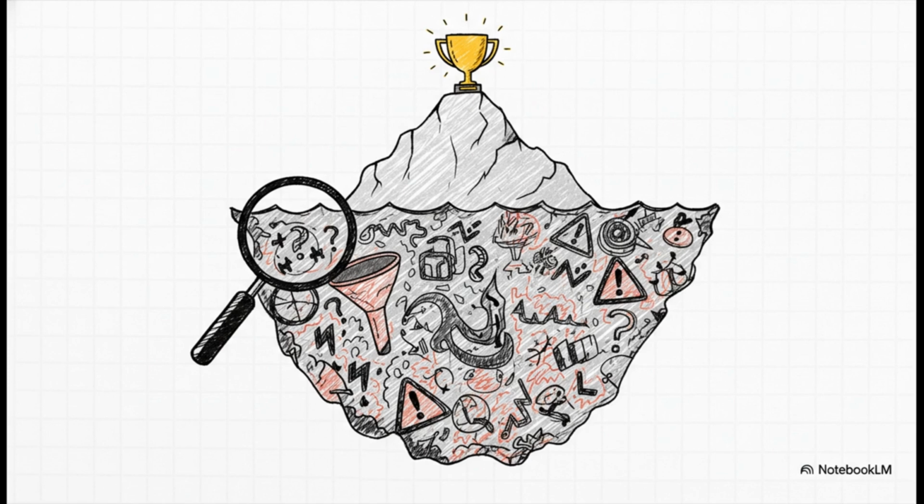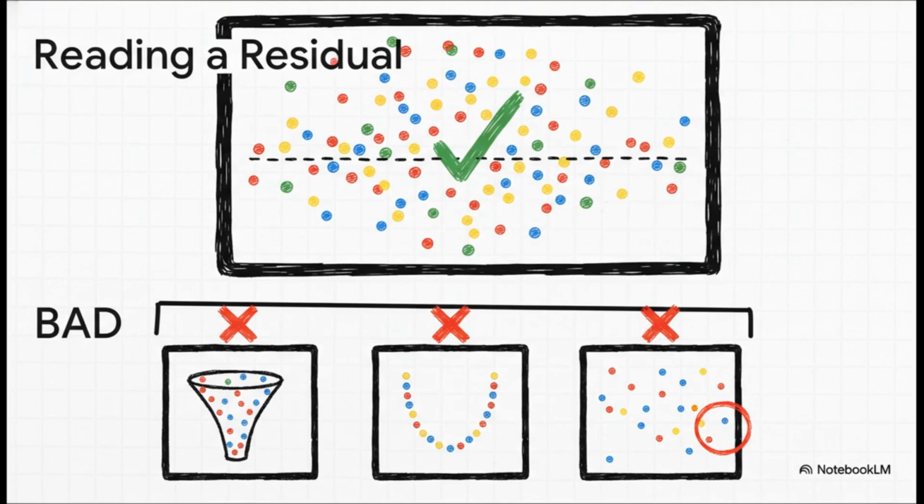To be a true data detective, we have to go beyond the numbers and look at the evidence with our own two eyes. And this is our smoking gun, the residual plot. This is where you literally plot your predictions against your errors. What you want to see, what you pray you see, is a beautiful, random, totally boring scatter of dots. That means your errors are unpredictable, which is perfect. But if you see a pattern, like a menacing funnel shape, a sinister curve, or some crazy outlier way off on its own, that is a huge red flag.